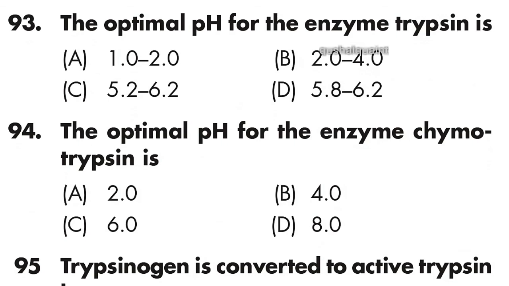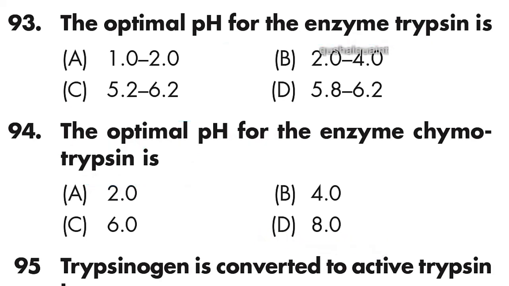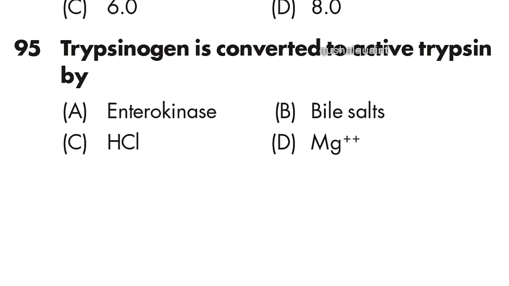93. The optimal pH for the enzyme trypsin is 5.2 to 6.2. Option C is right. 94. The optimal pH for the enzyme chymotrypsin is 8.0. Option D is right.